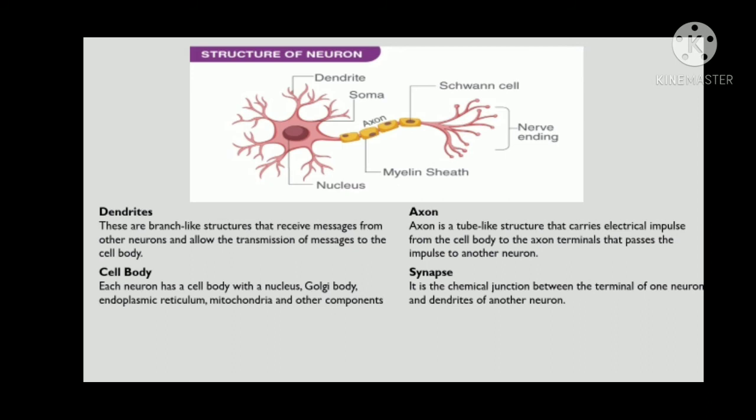Each neuron has a cell body with a nucleus, Golgi body, endoplasmic reticulum, mitochondria, and other components. Third, axon. The axon is a tube-like structure that carries electrical impulses from the cell body to the axon terminals that pass the impulse to another neuron. Fourth, synapse. It is the chemical junction between the terminal of one neuron and the dendrites of another neuron.